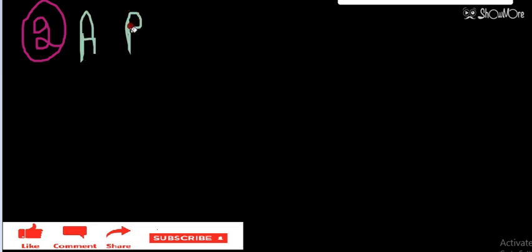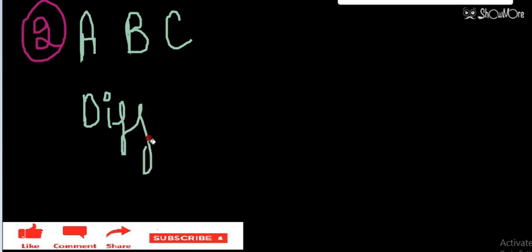Now we are moving to question number 2. Question number 2 is saying that A, B, C have different dimensions. Now the question is different. In the first question we saw A, B, C have the same dimensions. Now A, B, C have different dimensions. So if they are different, then we don't know the dimensions; anything can be there. We don't know the dimensions of A, we don't know the dimensions of B.